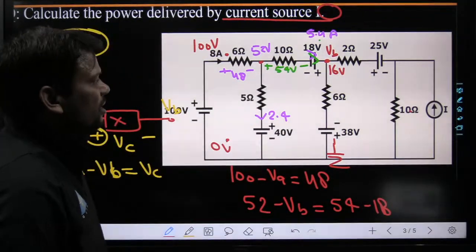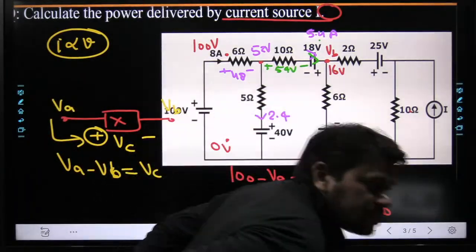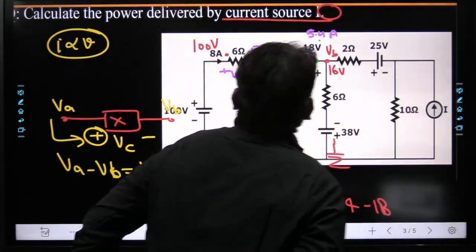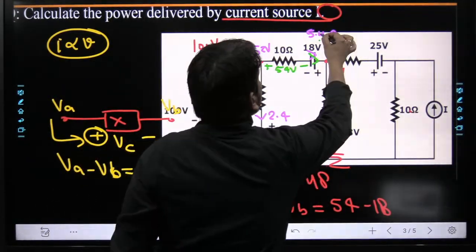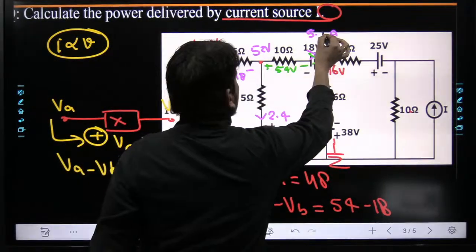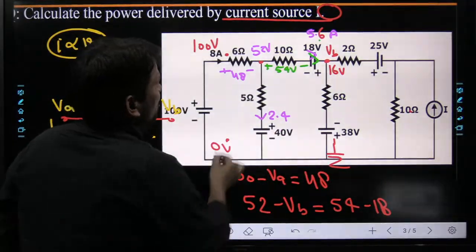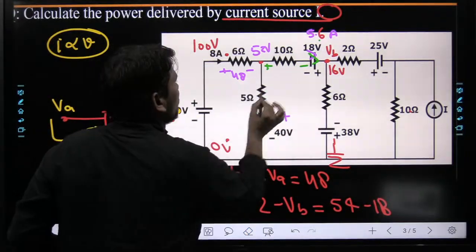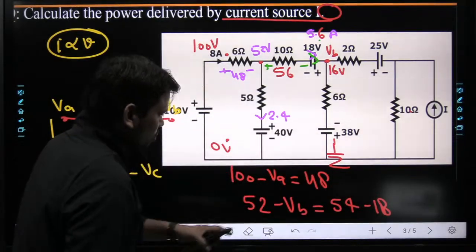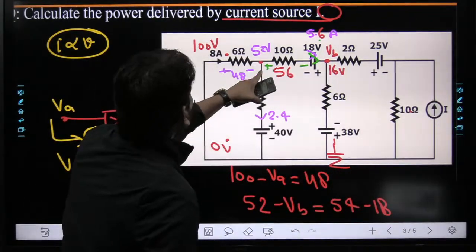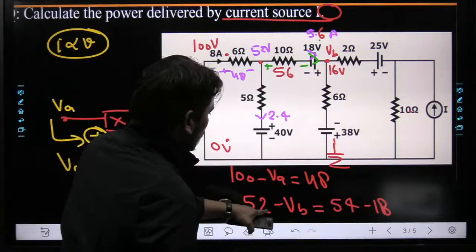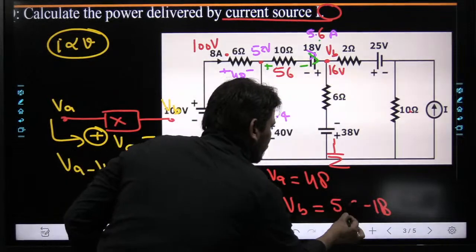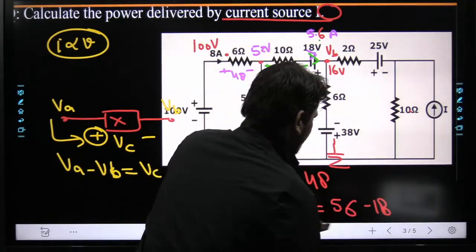Yeah, 16 volts. So now you check it and tell me, sir, you written 5.4 current, it will come 5.6. Okay, thank you. 5.6 ampere. Then the entire thing will be wrong. So here beta, just give me a few seconds. In place of 54, we have to write 56. So here beta, 52. This is correct now. 52 minus VB is equal to beta here 56. 56 and minus 18. Job is done.